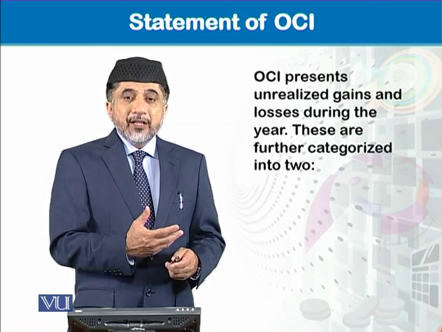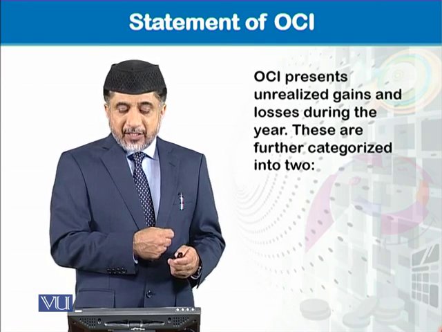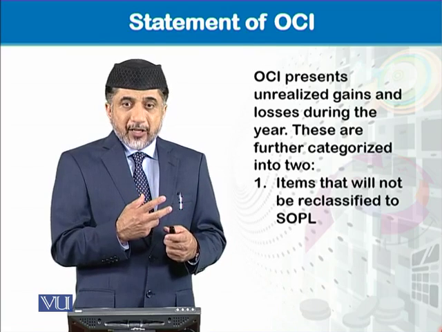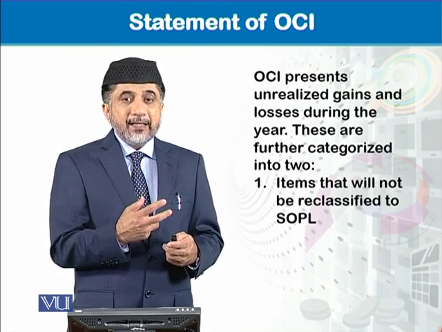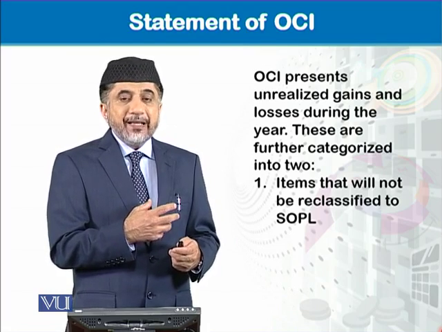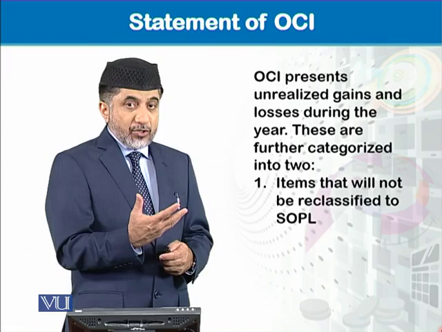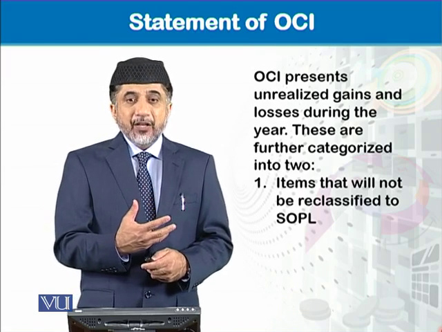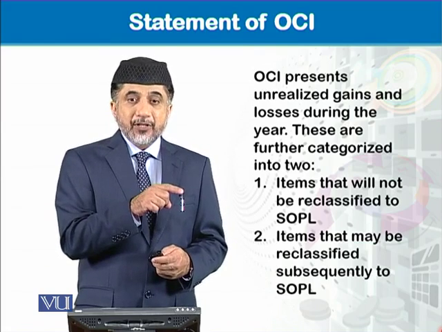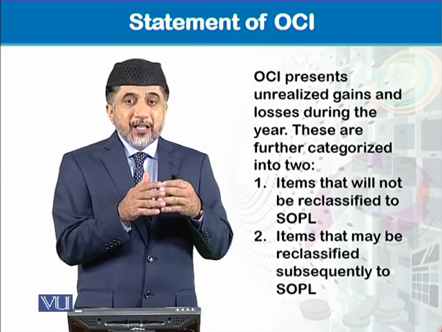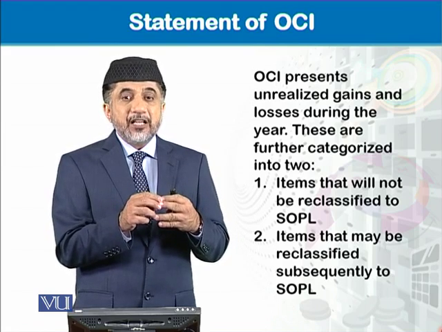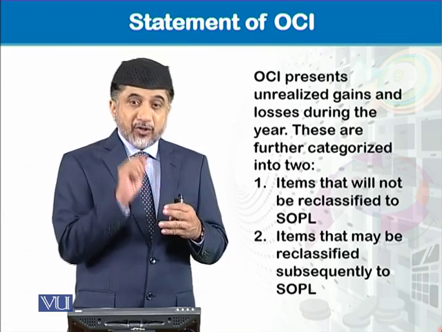All right. So we will see that these in fact include two types of unrealized gains or losses. One are those items which will not be reclassified to the statement of profit or loss. At a point of time, we do reclassify some of the items in the statement of profit or loss. So this is the bifurcation criteria of the items that we present in the statement of other comprehensive income.